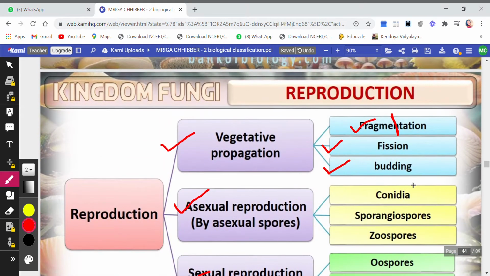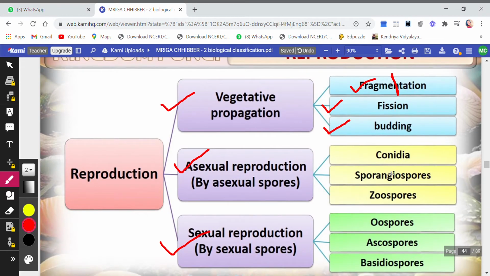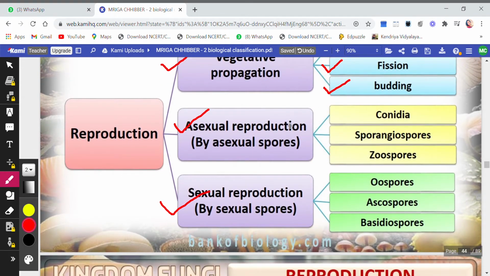Right. Then we come to asexual reproduction. In asexual reproduction, the first one is by conidia, then by sporangiospores and zoospores. And later on, we will be doing sexual reproduction by oospores, ascospores, and basidiospores. So we will be discussing all these in the next video.